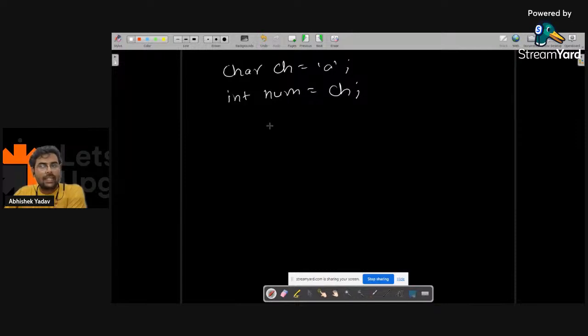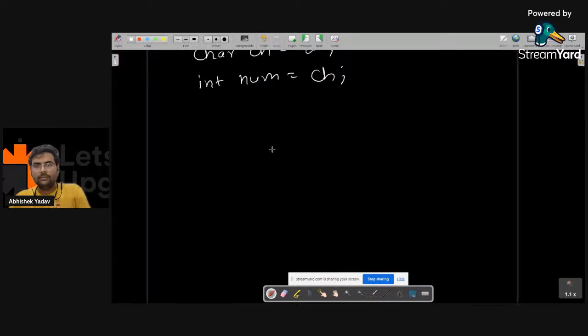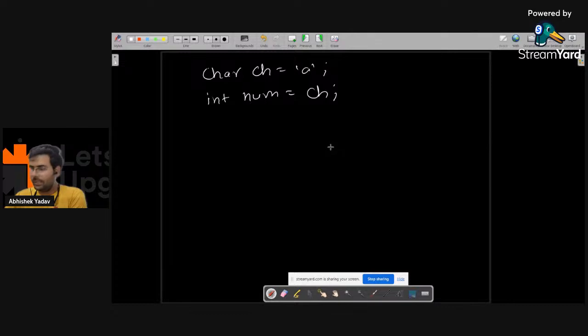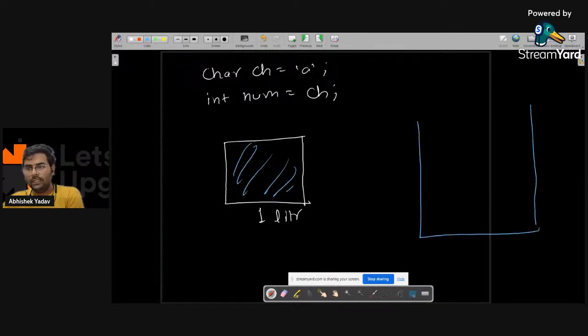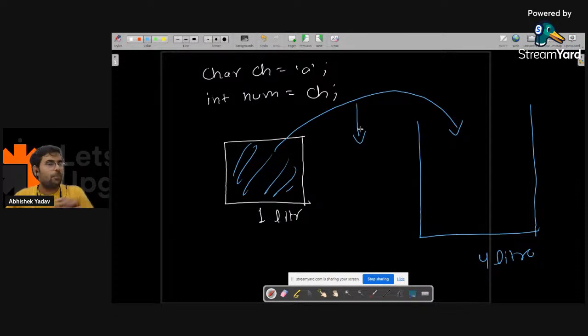This time, what we are doing is, we have a 1 liter container, and let's assume 1 liter of water is filled here. And we have one more container of 4 liter. So we are transferring this 1 liter of water to the 4-liter container. Can you guys tell me, is there any possibility of loss of data? Please write in the chat.